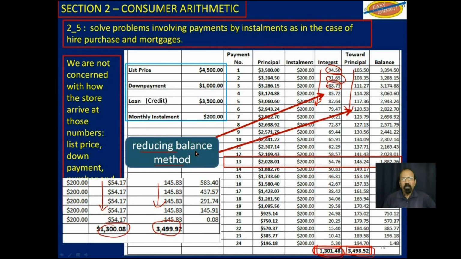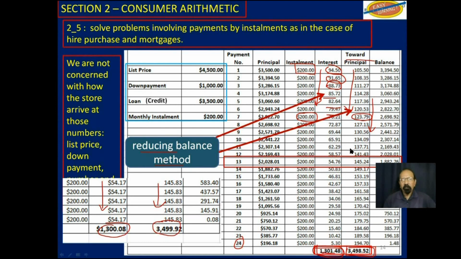So now you are paying interest based on the money you owe at the beginning of that month. So since you will be owing less money every subsequent month, you pay less interest. And of course, since you are paying the same $200, then you pay more towards your loan. It takes the same 24 months. You pay about the same interest. You pay back the same $3,500 credit that the store extended to you. But the amount from this $200 that goes towards interest decreases, and that goes towards paying the principal increases as time goes by.